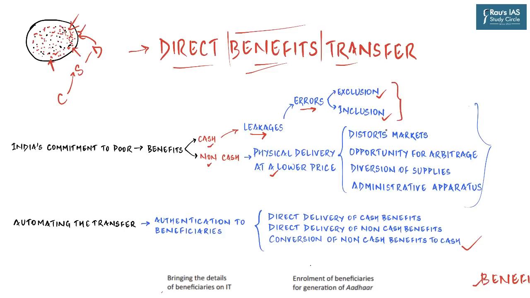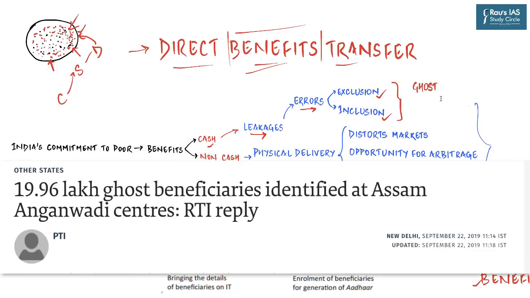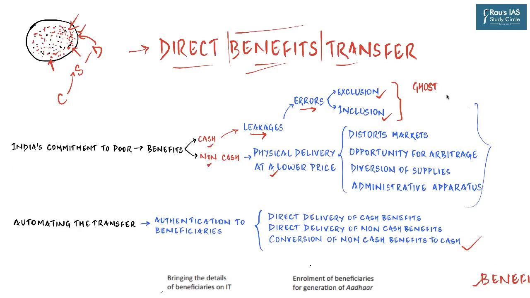But most of these cases could have been genuine, but there is a lot of corruption as well, because there is no accountability and no transparency, and so there are a lot of ghost beneficiaries. As you can see on this screen, around 19.96 lakh ghost beneficiaries were identified at Assam's Anganwadi centers. What it essentially means is that there is no real person to whom the benefit is being distributed, but they just exist on paper just to siphon off the money allocated to that imaginary person. So when the government decides to transfer cash, these are the problems it faces.